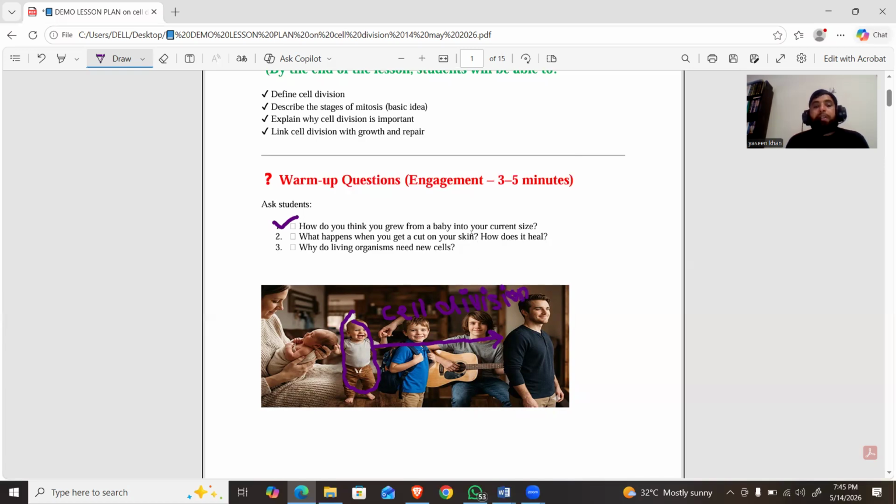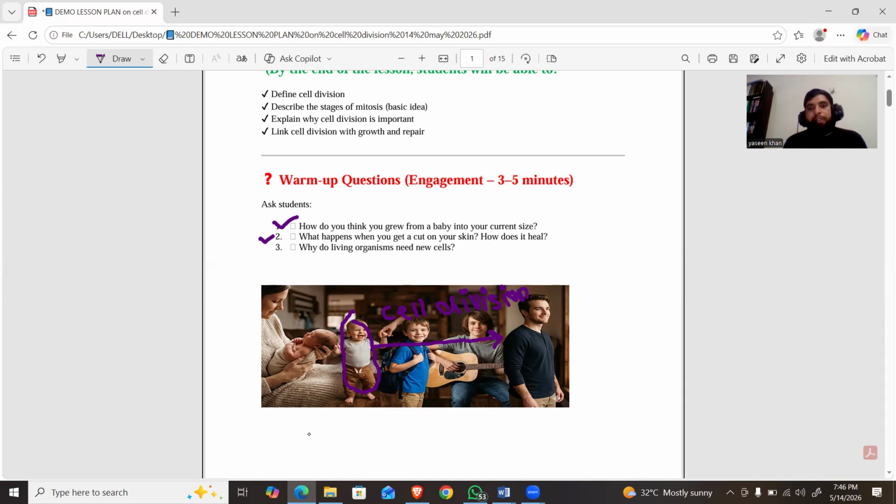Cell division is a property of all living organisms, and during this process, a single cell divides and produces millions and trillions of cells. As a result, due to the increasing number of cells, the body mass as well as the body height increases. The question number two is, what happens when you get a cut on your skin and how does it heal?